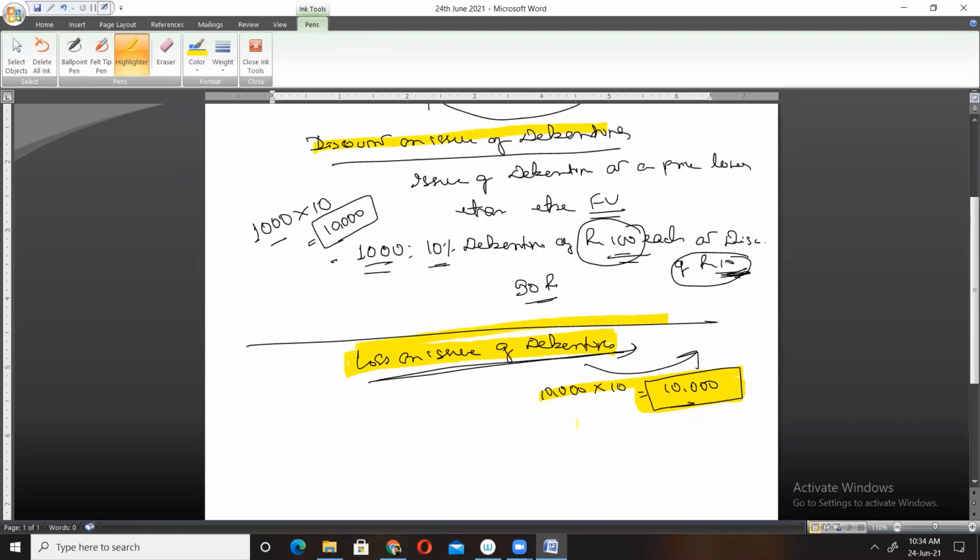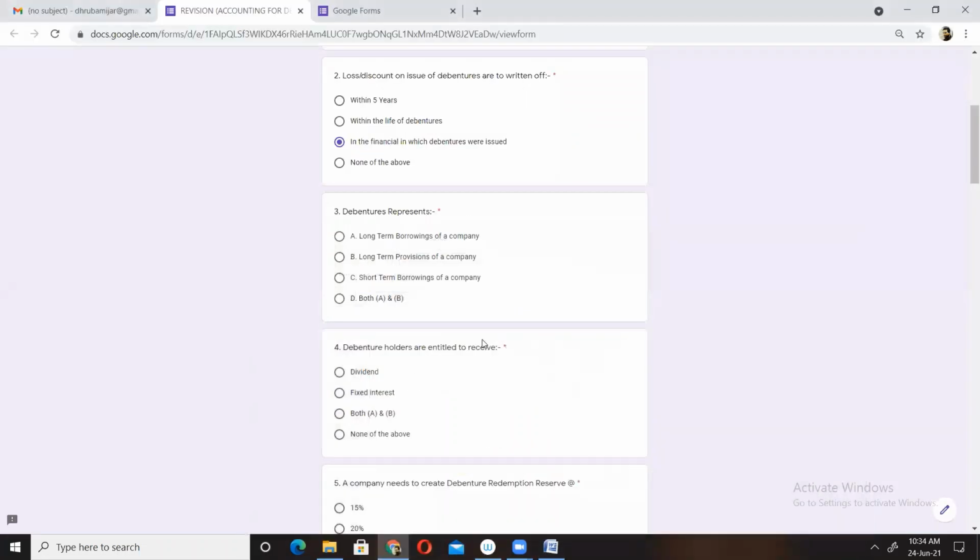Okay, now the question number 2 says loss or discount. So the question is concentrating on both the points. Loss on issue of debentures or discount on issue of debentures should be written off. Written off means it should be recovered. Now, within how many periods, within how many years, or at what time should the company recover?